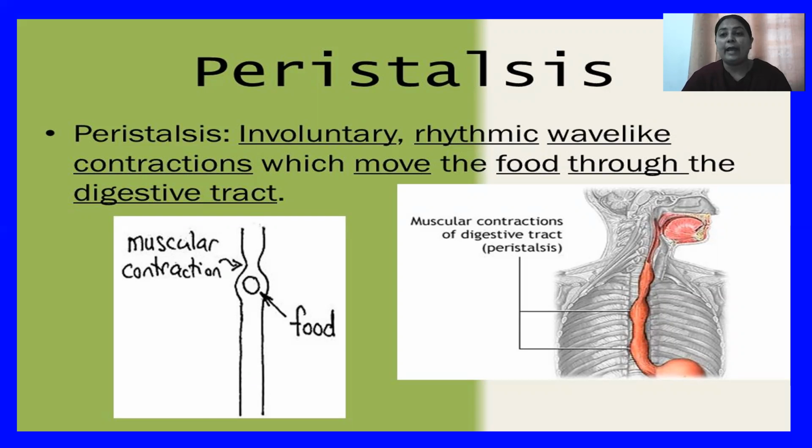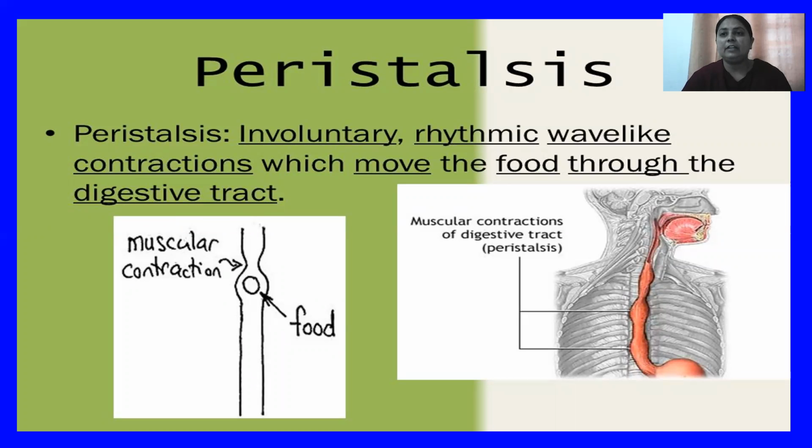They can contract and relax so that the food particles can be easily pushed in a forward direction towards the stomach. As soon as the food, in the form of a bolus, enters your esophagus or food pipe, the rhythmic contraction and relaxation of the esophageal muscles takes place.